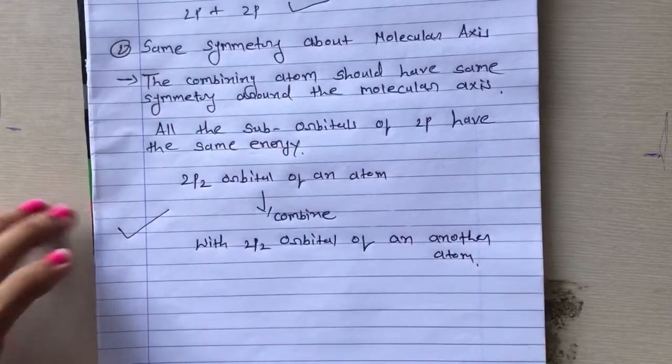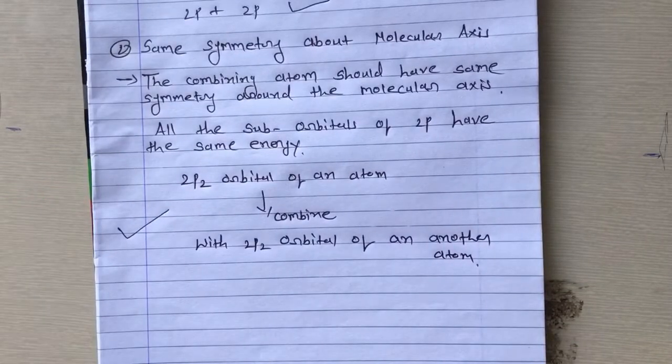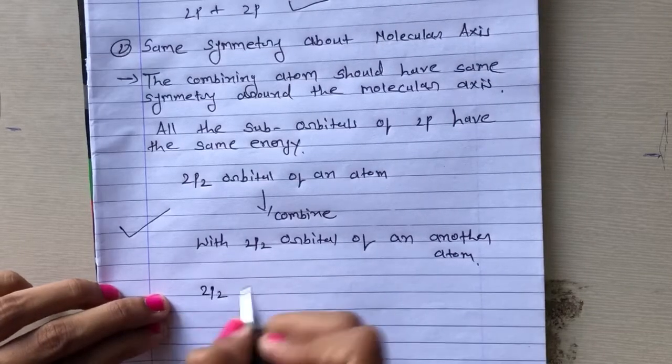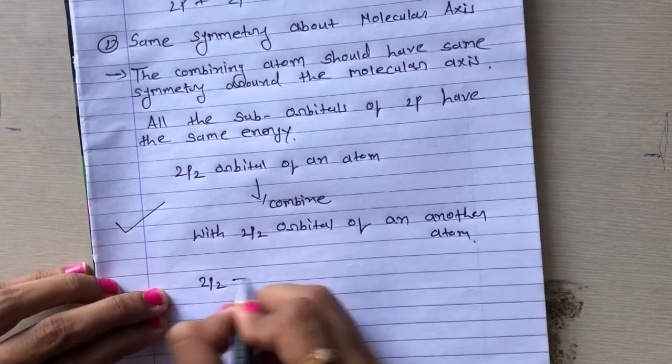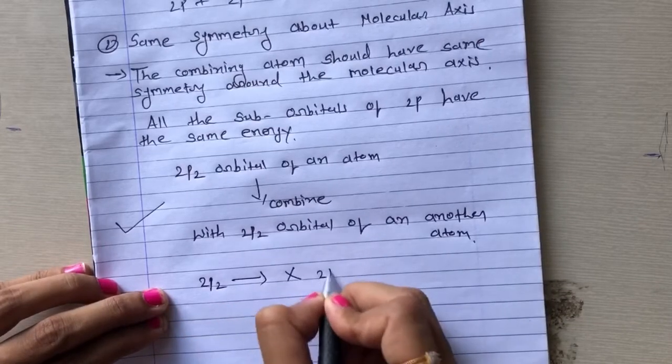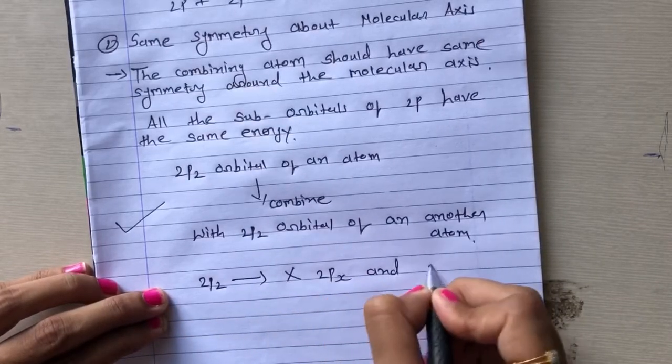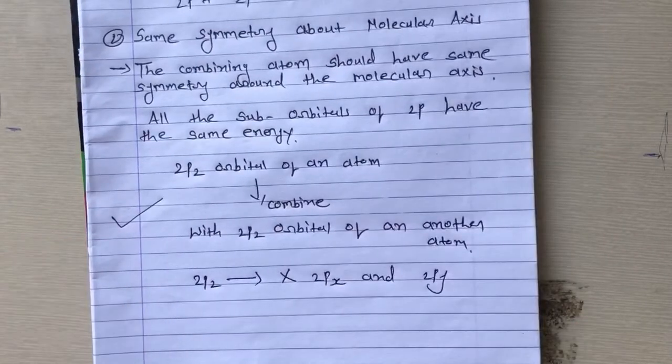These combinations are true, but a 2pz orbital cannot combine with 2px and 2py. Why? Because of the difference in axis of symmetry. In general, the z-axis is considered as the molecular axis of symmetry, right?